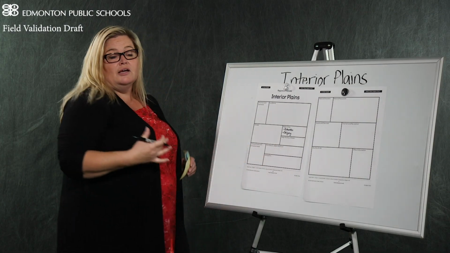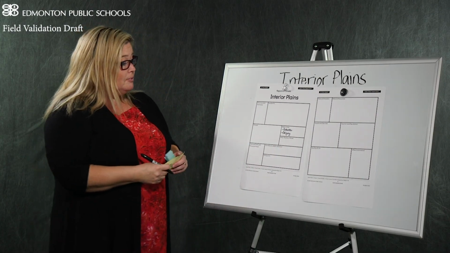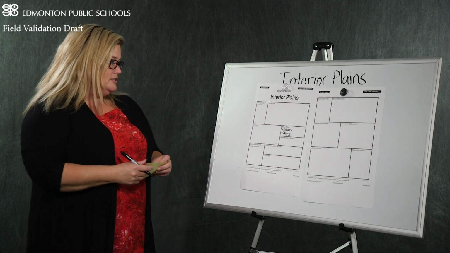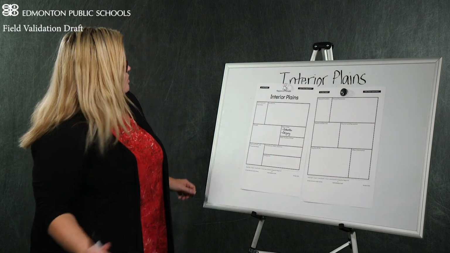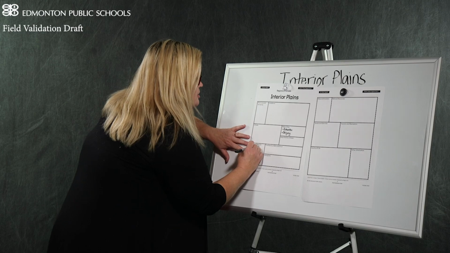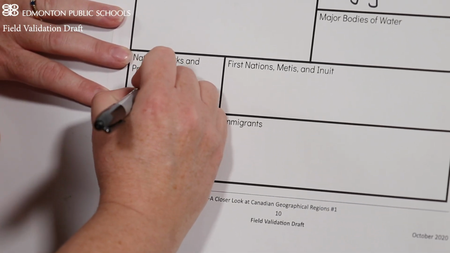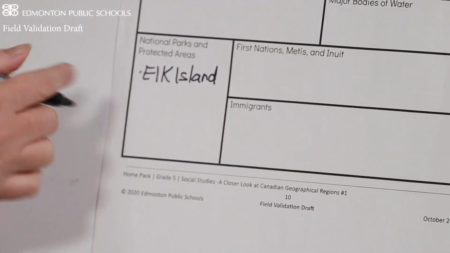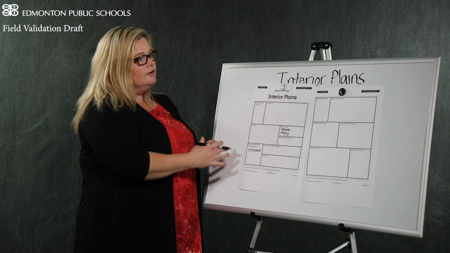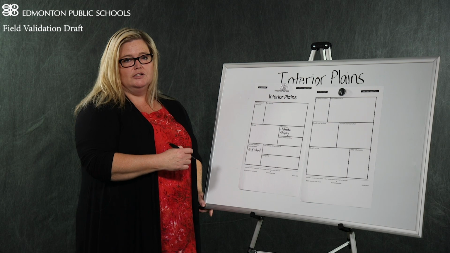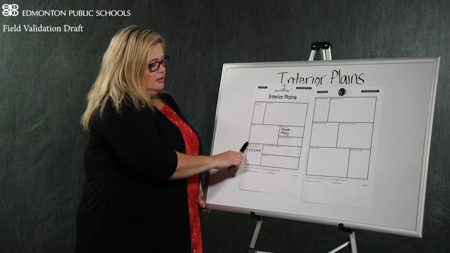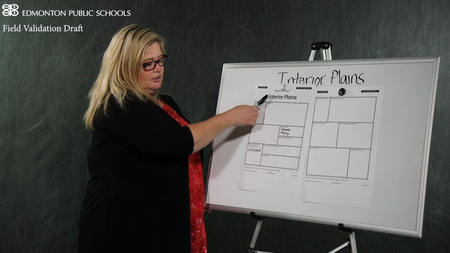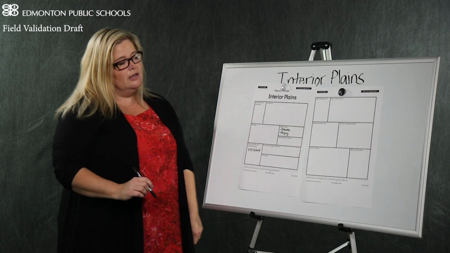Now, another thing I might have noticed as I looked at a map is that there are some national parks. So I could have Elk Island National Park. And I don't need to write exactly where it is. I'm just writing enough here in my jot note that's going to remind me that a national park within the Interior Plains is Elk Island.